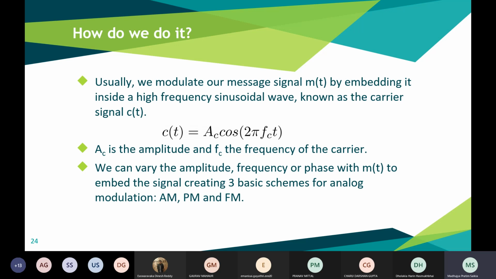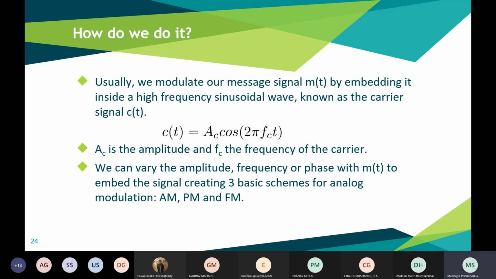So how do we do it? Suppose we have a message signal m(t), which is the signal which you need to transmit. We can embed it inside a high frequency sinusoidal wave, known as the carrier signal c(t), where c(t) is equal to Ac cos 2 pi fc t. This is the carrier signal. We'll embed the message signal into this carrier signal so that it can be easily transmitted. So how will we embed it?